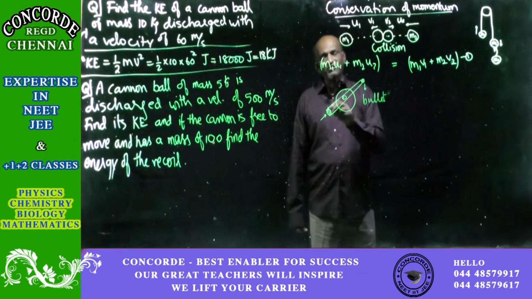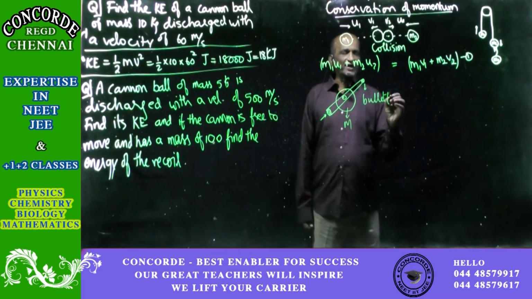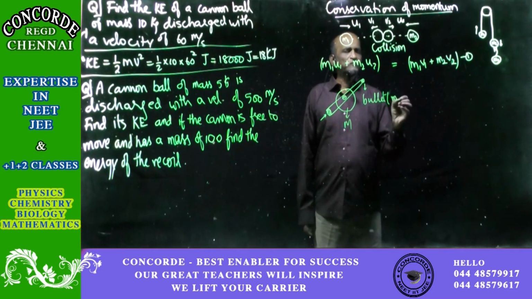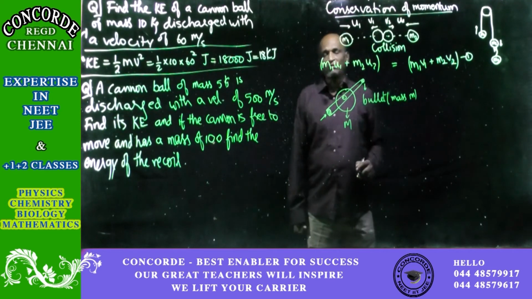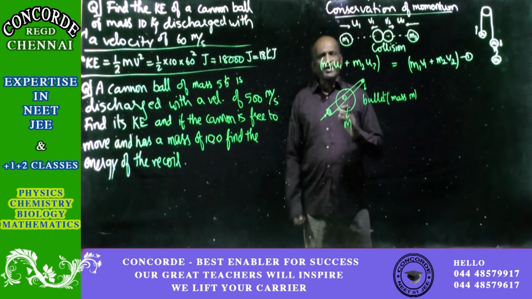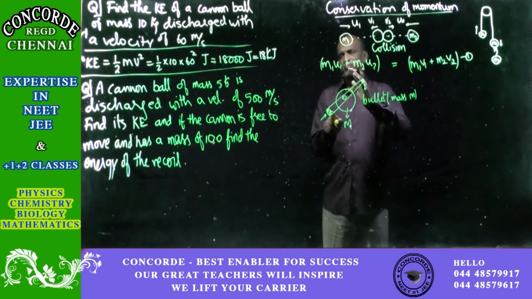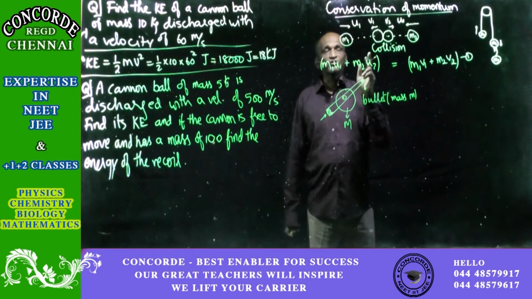Let the mass of this entire gun or cannon, whatever you call it, be equal to capital M. The mass of the bullet, take it as a small m. At the beginning, the cannon is at rest. The bullet is also at rest. So what happened? u1 is 0, u2 is also 0.